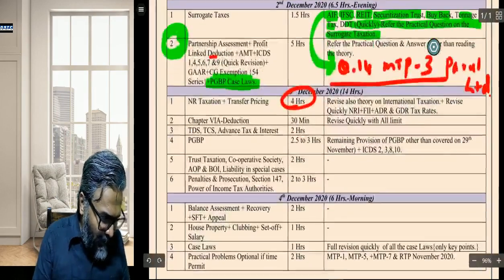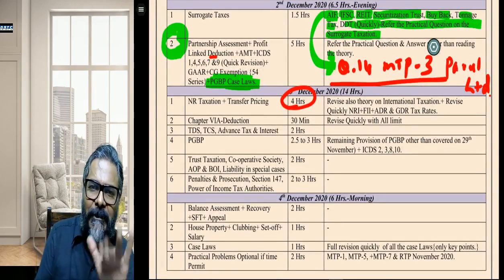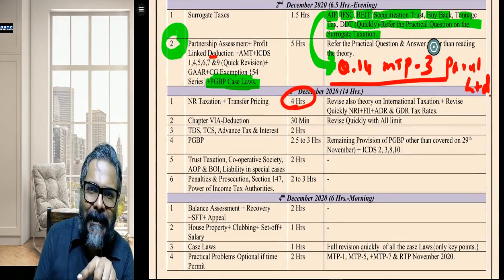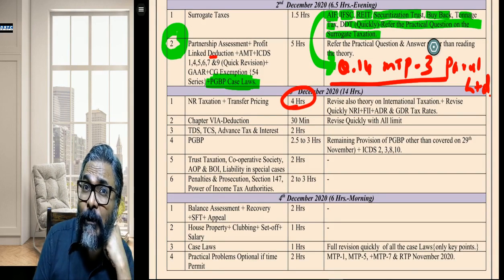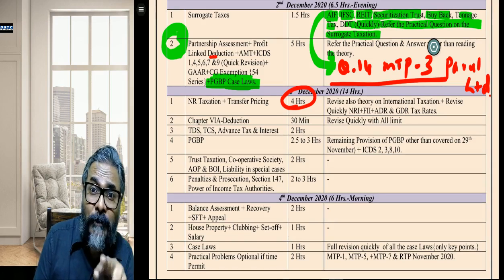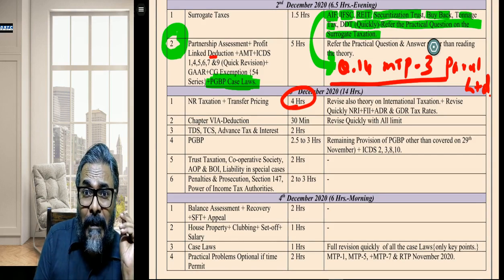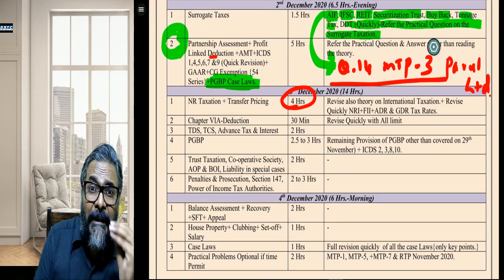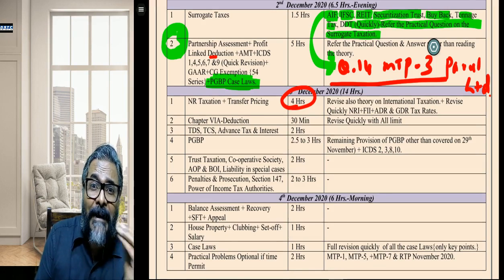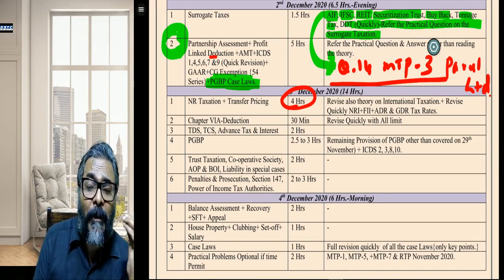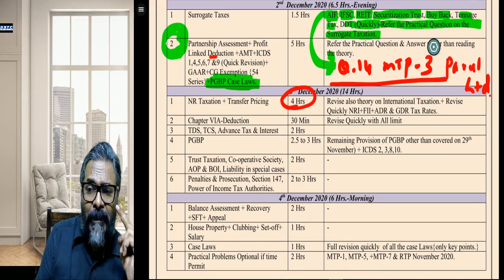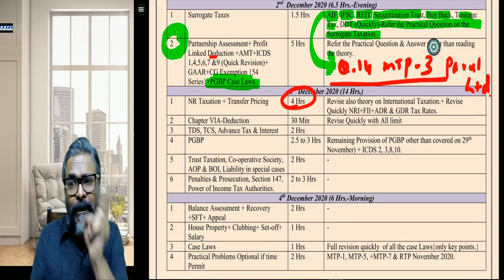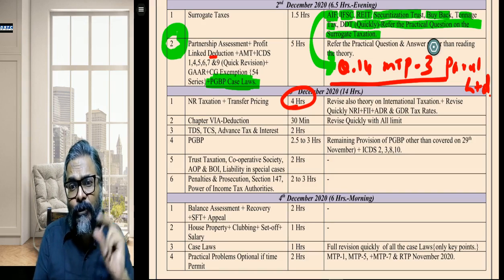Students, so this is about this. After section 9, then you can go and do double taxation relief. Directly, students, double taxation relief, mark 2 or 3 key questions that you have done, both for section 90 as well as for section 91. Whatever is there, section 90 and section 91, plus the foreign tax credit rules under rule number 128, plus rule 115, which is the conversion of the foreign currency into the Indian rupee. Do those 2 rules as well.